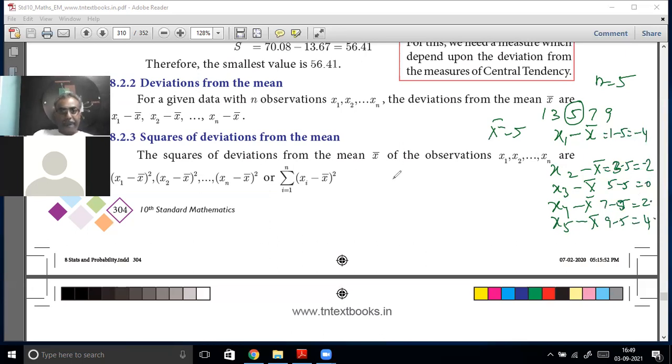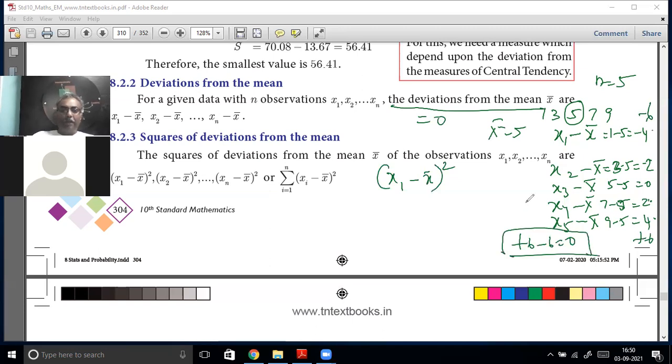Now what you have to do is calculate the sum of x minus x bar, the whole square, that means x1 minus x bar, the whole square. One important feature is that the sum of the deviations from the mean will always be equal to 0. See here, minus 4 minus 2 is minus 6, plus 2 plus 4 is plus 6, plus 6 minus 6 is equal to 0. So the sum of the deviations will always be 0.